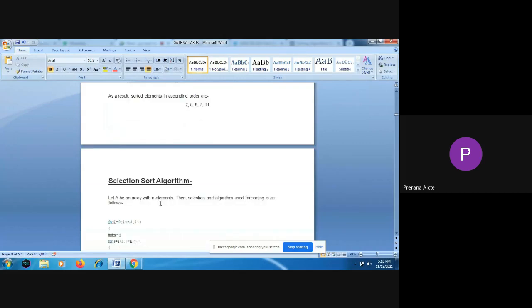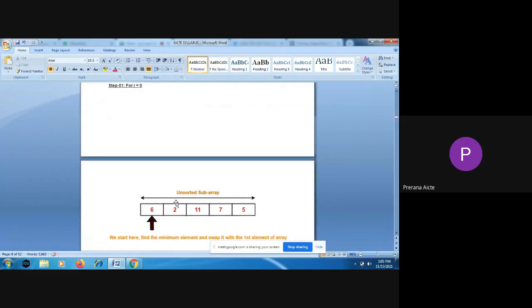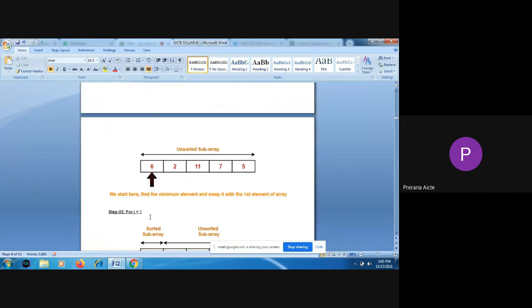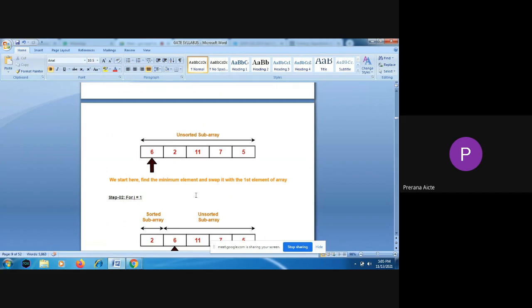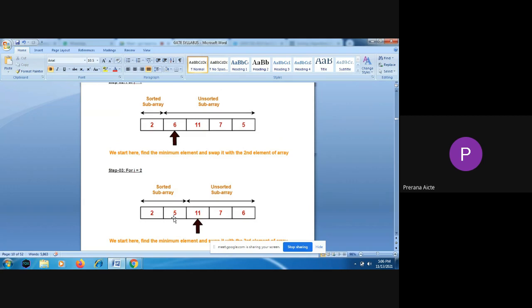So these are the steps of how selection sort arranges the elements in the sorting order. It finds the minimum element and places that 2 in the first place, and then for the remaining elements, again it finds and places the next minimum element like that.